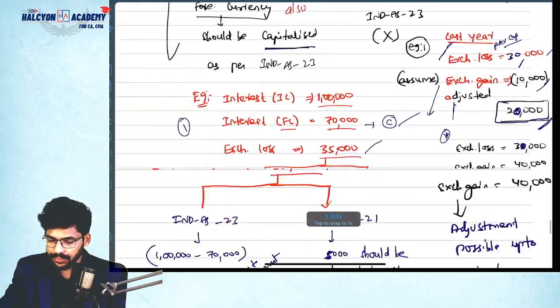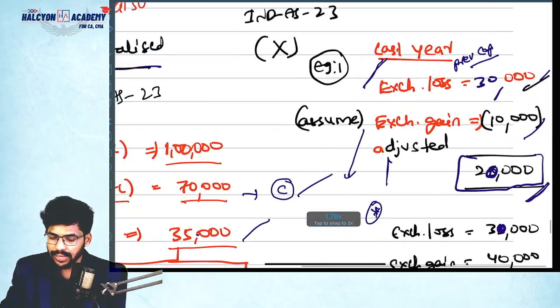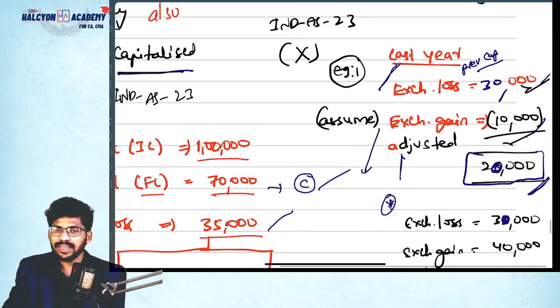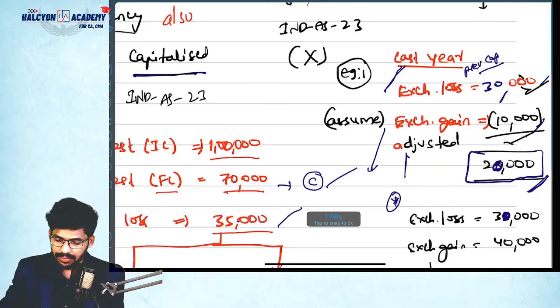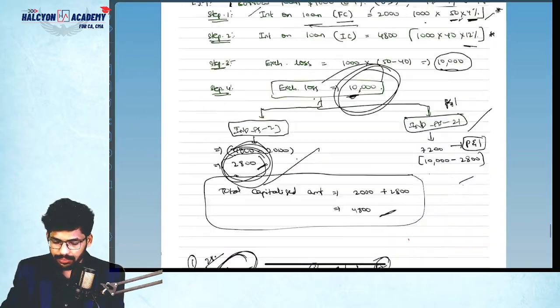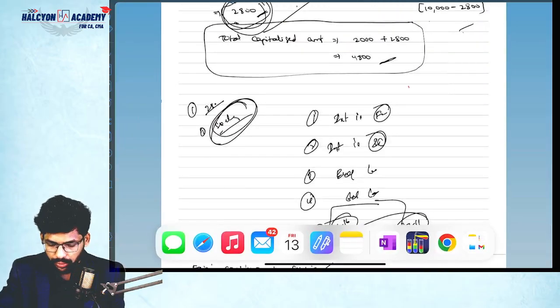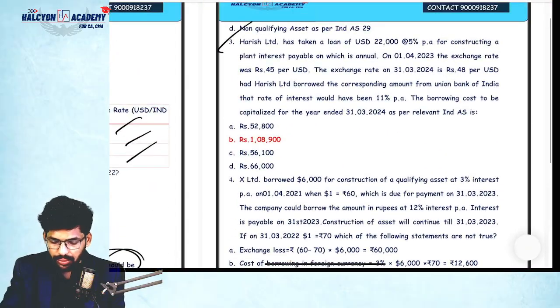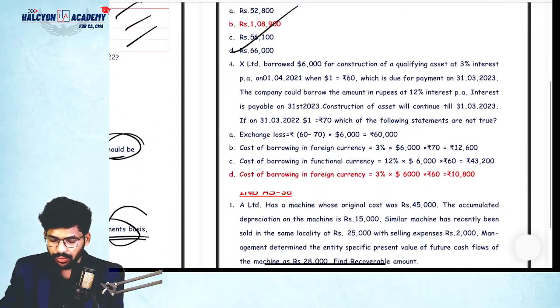So see, suppose exchange loss of 30,000 was capitalized previously, and now you got exchange gain of 10,000. So please adjust 10,000 against that exchange loss. So please do some adjustments, that's it. Which means asset value will get decreased, correct or not? Yes. So this is the concept. I don't want to discuss more things. Clear? So you can solve these questions, guys. Both questions you can solve easily.